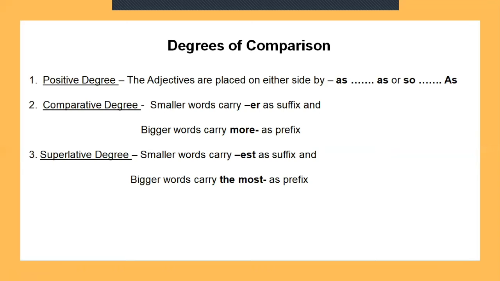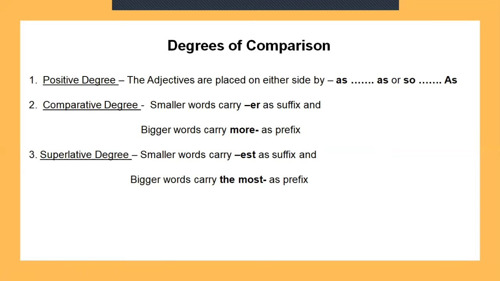Suffix after, prefix before. Now, superlative degree: smaller words carry est as suffix. Okay, small, smallest. And bigger words carry the most, the most beautiful. Okay, is it clear, children?